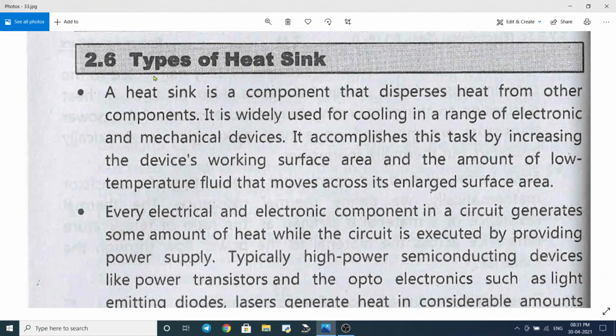Let us now see the types of heat sink. We know a heat sink is a metallic plate that disperses the heat from the other components, that is the transistor.